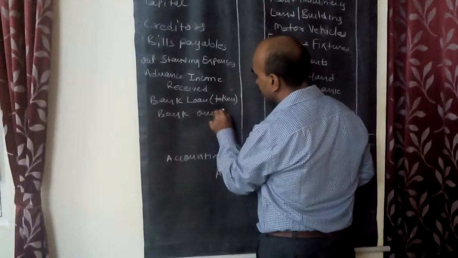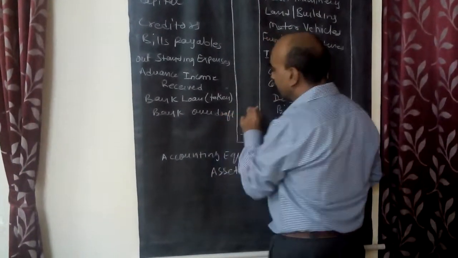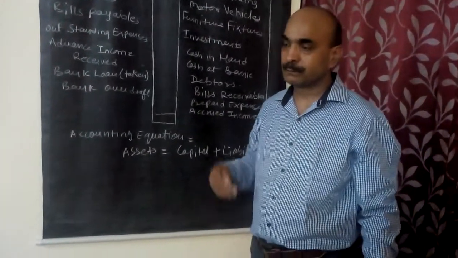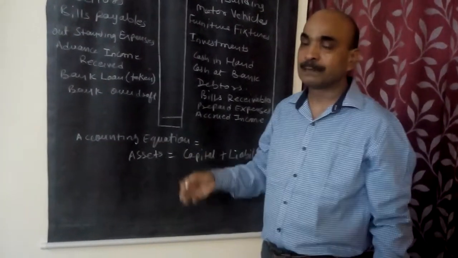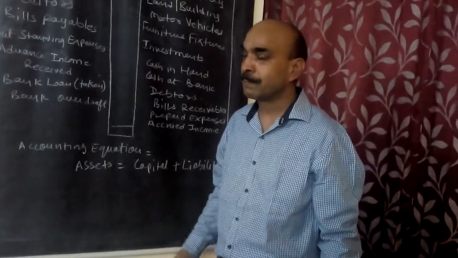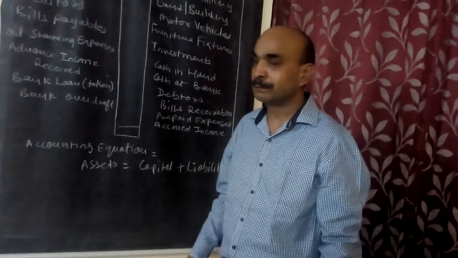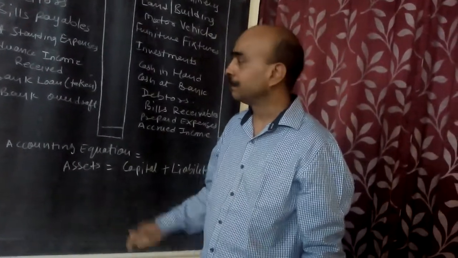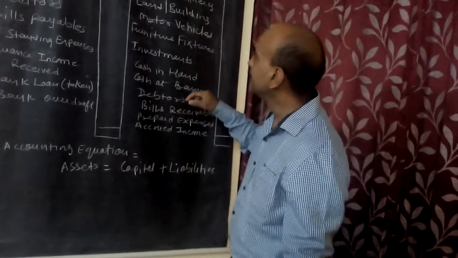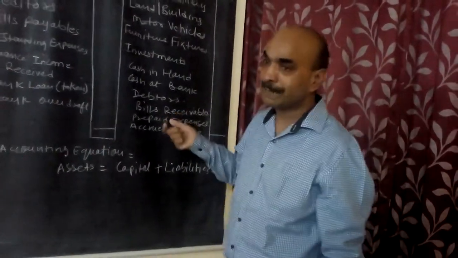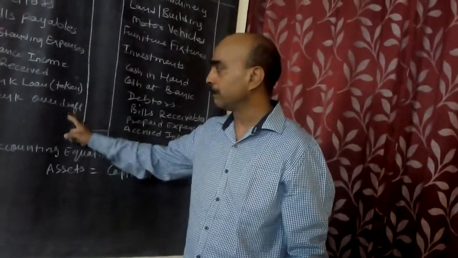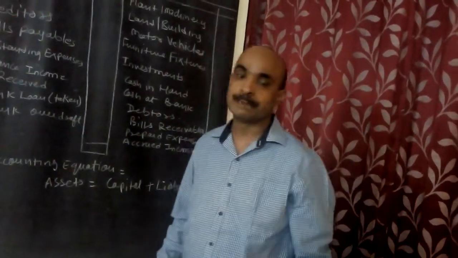Bank overdraft means the amount which we withdraw from the bank that is more than our deposit. Suppose we have a deposit of 10,000 rupees and we draw 12,000 rupees with the bank's permission, with an agreement with the bank, that becomes a bank overdraft. On that we have to pay interest. And when our account has a balance, they will take it back from the account and then our overdraft will be completed.